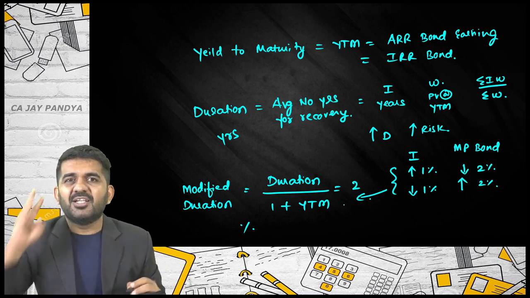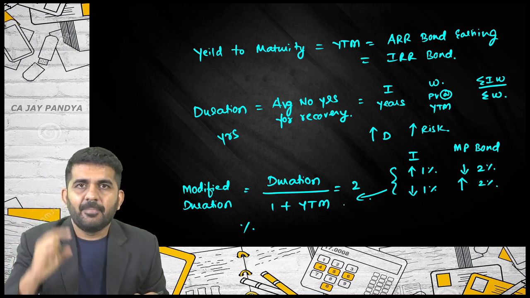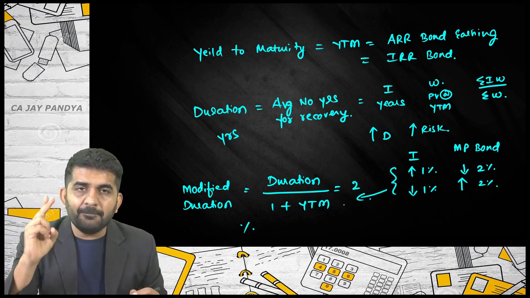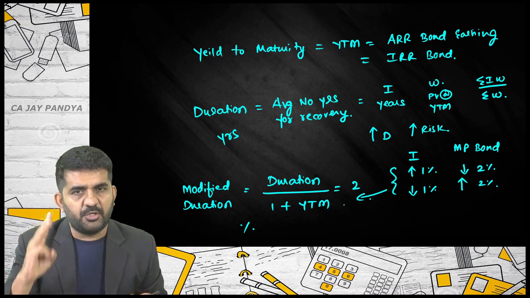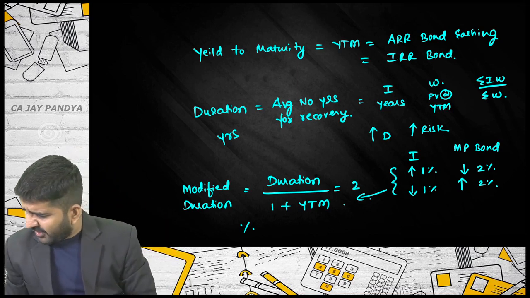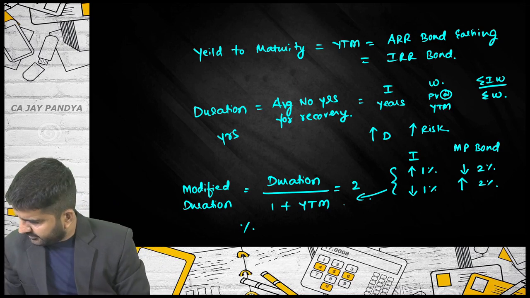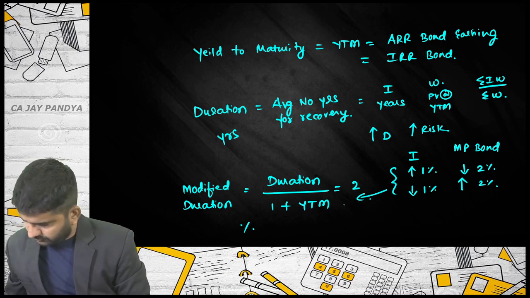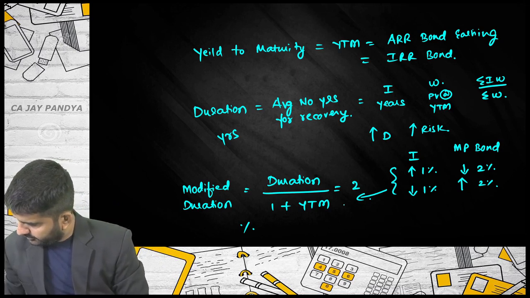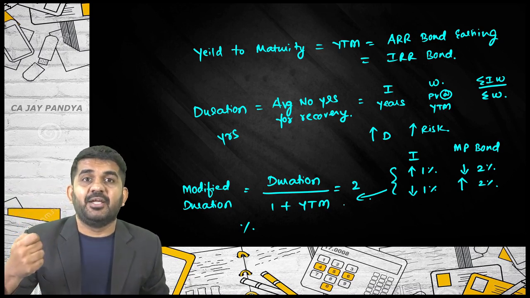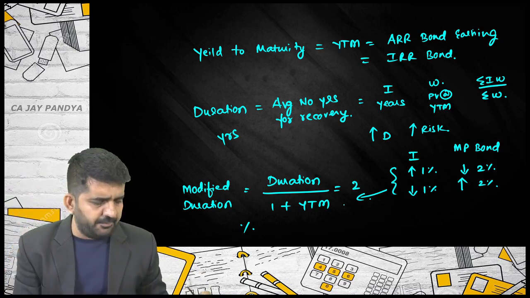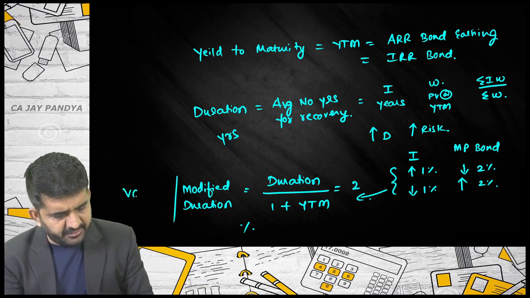So, in bonds, there are 3 concepts: number 1, yield to maturity, that is YTM. Number 2 is duration of the bond. Number 3 is modified duration of the bond. Modified duration of the bond is also termed as volatility of the bond. In all the papers, what they ask is volatility.